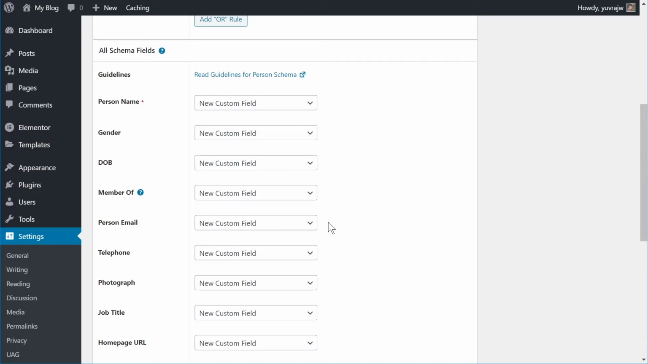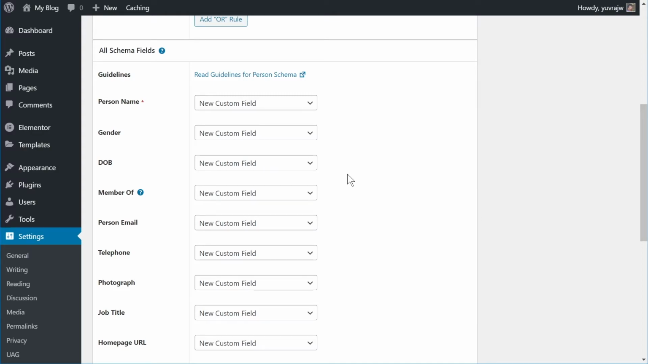So there's no need to map it to a particular post data or even add the information again and again on the post itself. So what that means is we can configure all the information needed in the person schema right here, and it will remain constant on all the pages that we use the schema on. And also, if you come back here and make any changes, it will reflect to all the different pages that you've added the schema on.